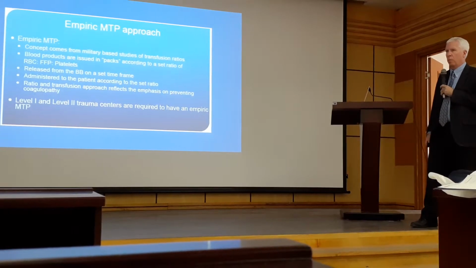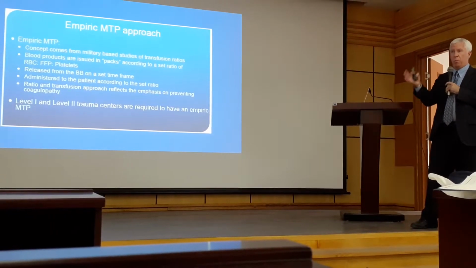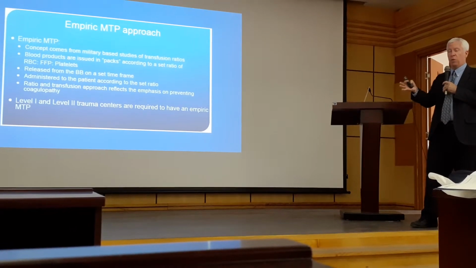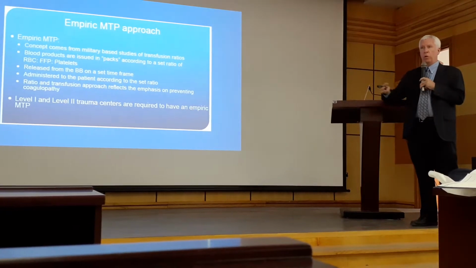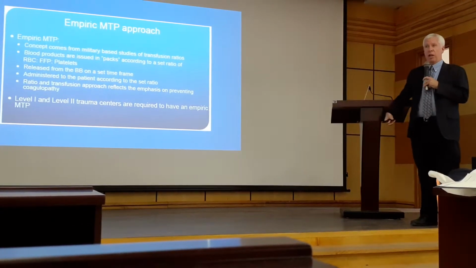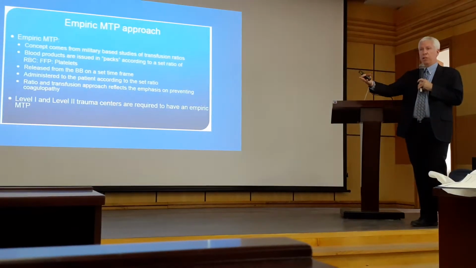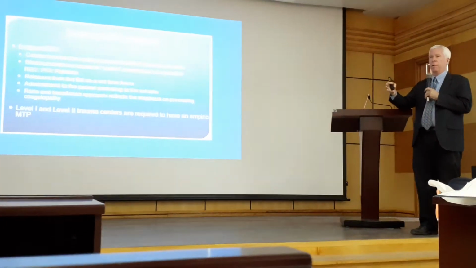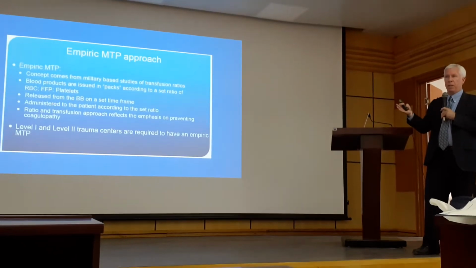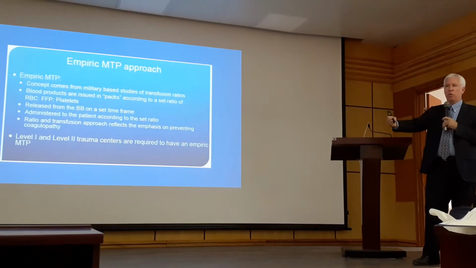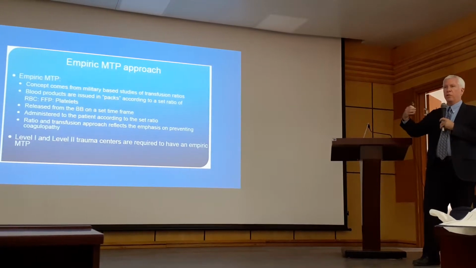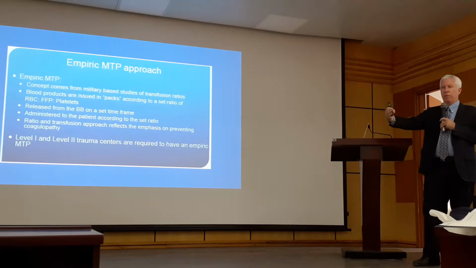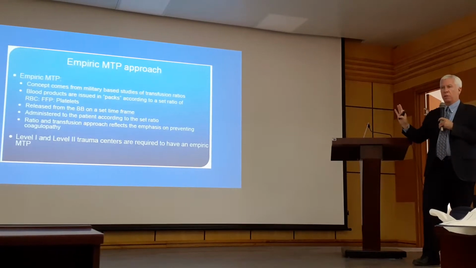So the way to think of this is when you initiate your massive transfusion protocol in your hospital, someone would be calling the blood bank. The blood bank is going to start delivering usually one cooler at a time, a portable cooler, just like you're having a picnic, except there's blood in it. They bring it to you, and it's a predetermined ratio of red cells, fresh FFP, and platelets. And they will continue to give you one every 15 minutes until you decide to say stop. So this idea is once you initiate the protocol, there should be a chain of events that continue to happen until you decide that the protocol can stop.